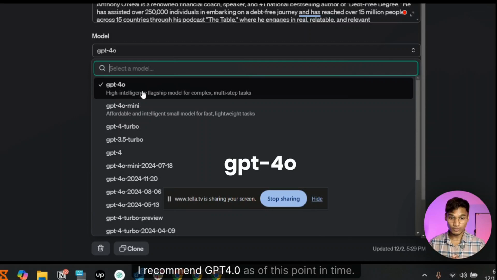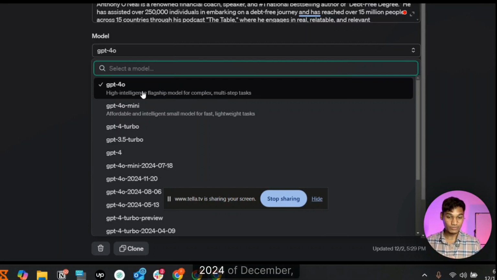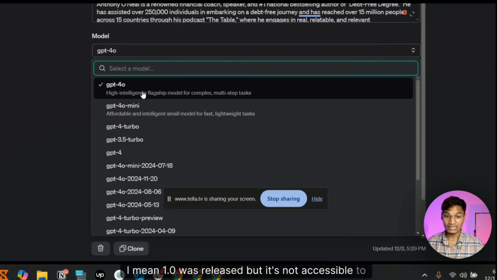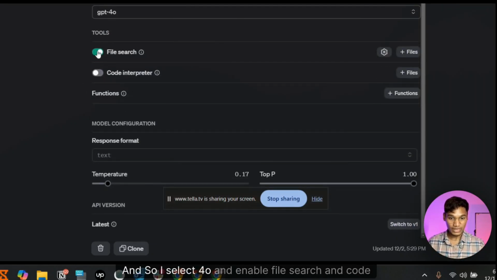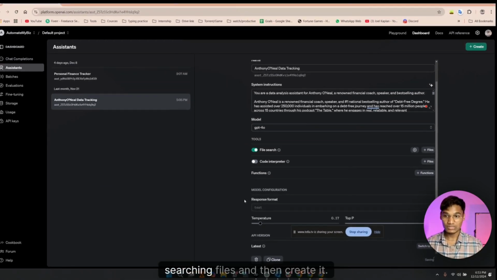I recommend GPT-4o. As of this point in time, December 2024, GPT-4o is the best one out there. I mean, o1 was released, but it's not accessible to assistants. So 4o is the best one. I select 4o and enable file search and code interpreter. File search mostly, because it's going to be searching files. And then create it. It's that simple.